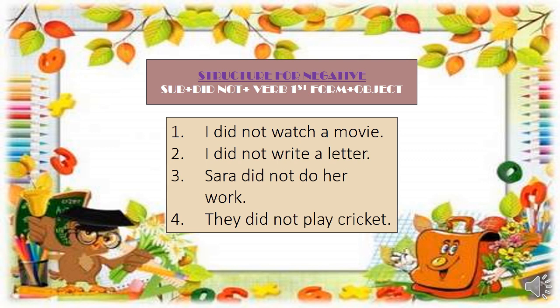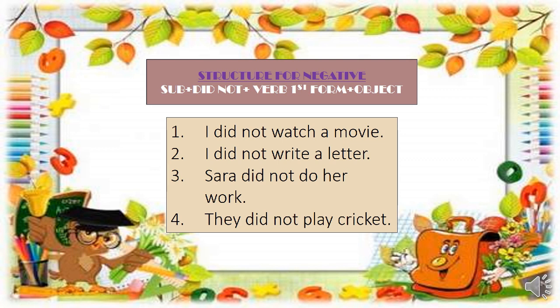I told you before that you will have to use the second form of the verb in past simple tense, but while making negative and interrogative sentences, it is a must to use the first form of the verb when you are using did as a helping verb. Right, my dear students?